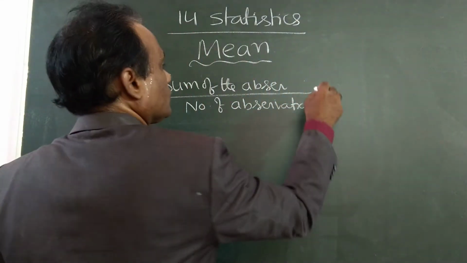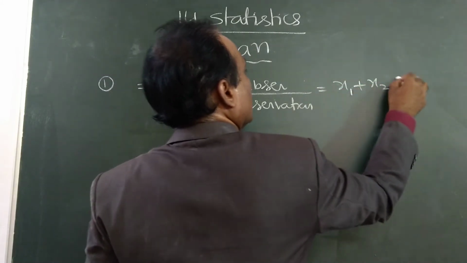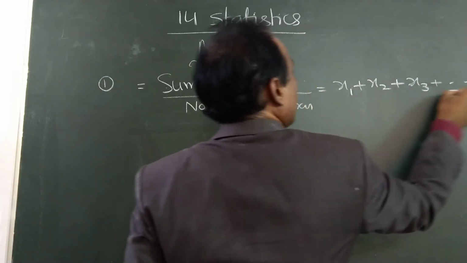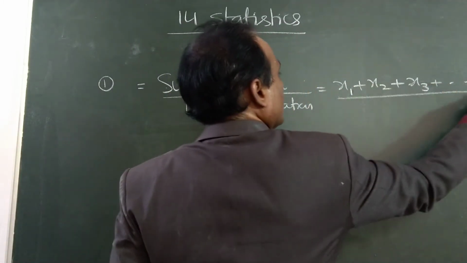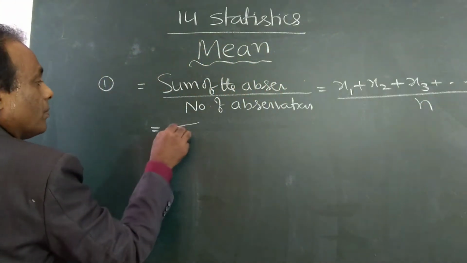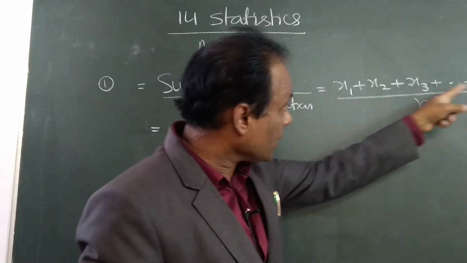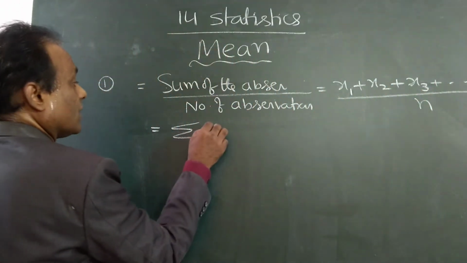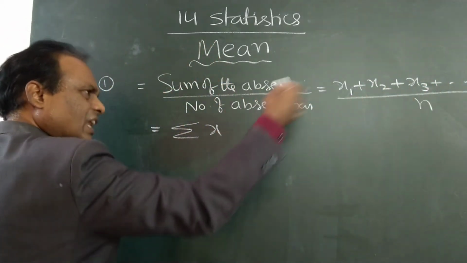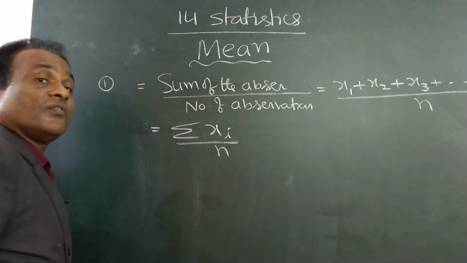Suppose x1, x2, x3 are some marks, and so on up to xn. How many terms are there? 1, 2, 3 up to n. So this is the formula. Or we can also use the symbol. Sigma is the symbol for sum. Instead of writing all the numbers, sum of x1, x2, x3, x4 and so on, we write the general term xi divided by n. This is the formula for mean.